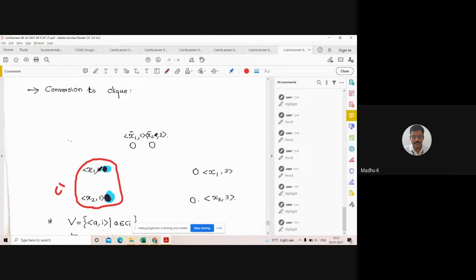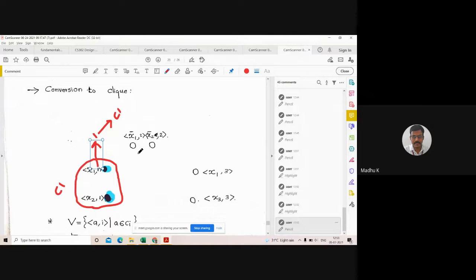This label is just an indication: for example, the 1 means it belongs to clause one.